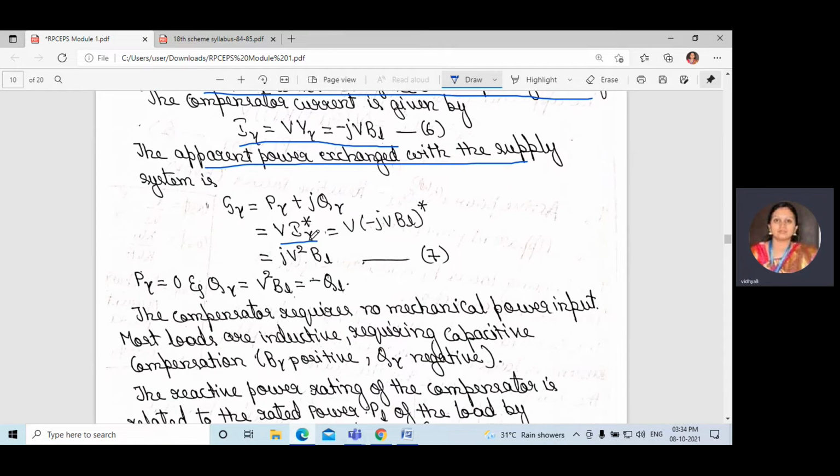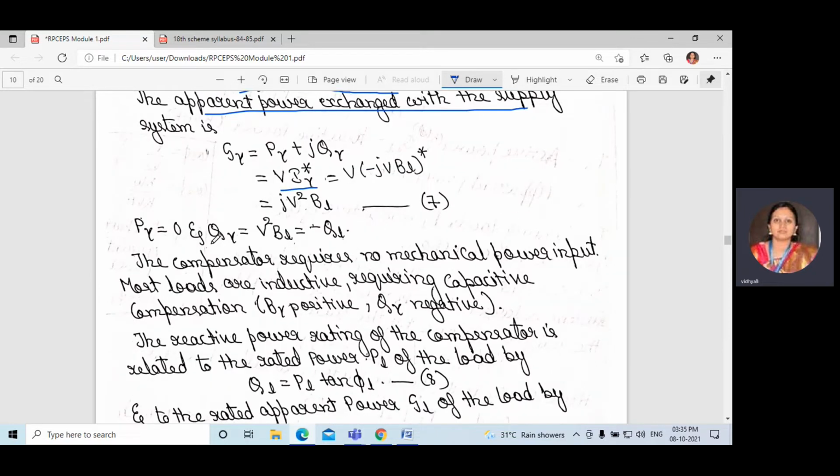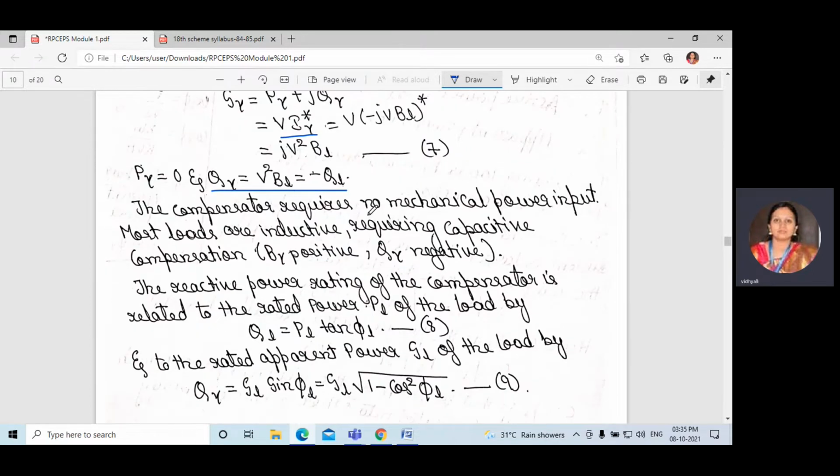We know the value of IY, I have substituted. When you multiply V square, the conjugate is there, so minus will become plus. If we substitute PY is equal to 0, then QY is equal to V square BL, that is equal to minus QL. The compensator does not require any mechanical power input.